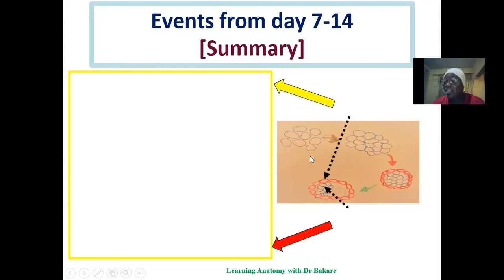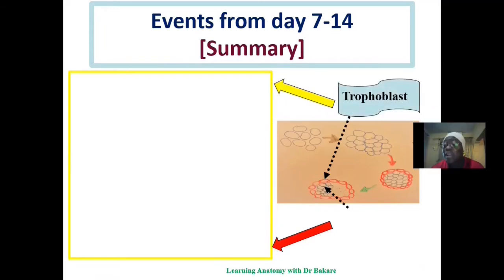So we know that during the 1st week of development, we have a group of cells called the blastomeres that mitotically divide. After they divide, there's a form of segregation that they present, which is called the blastocyst. This blastocyst contains an outer alignment of cells referred to as the trophoblasts, and an inner cell mass that is referred to as the embryoblast. This is the final configuration of the blastocyst, and this is what is implanted into the endometrial wall of the uterus in the 1st week of development.